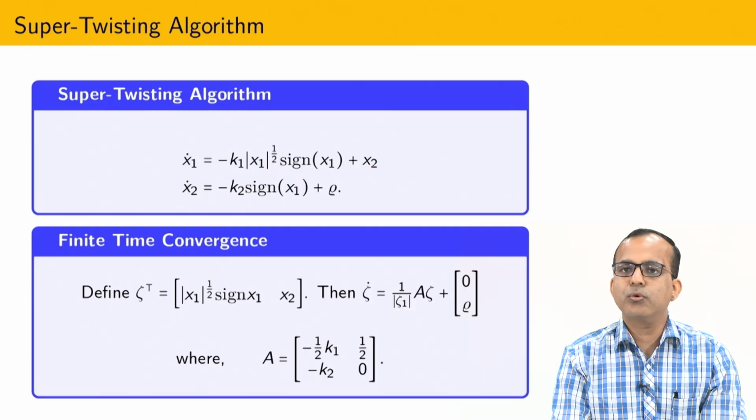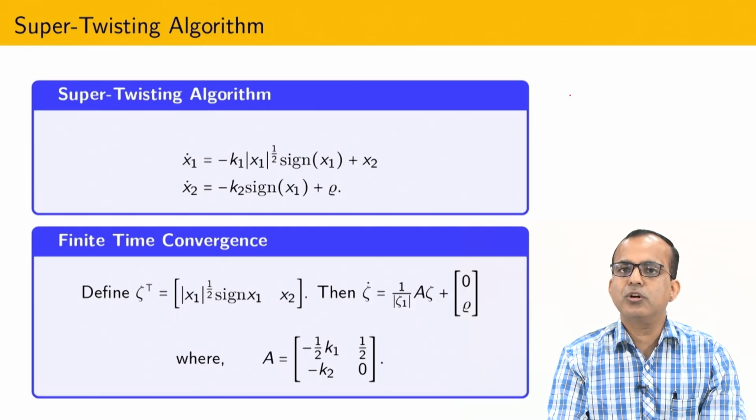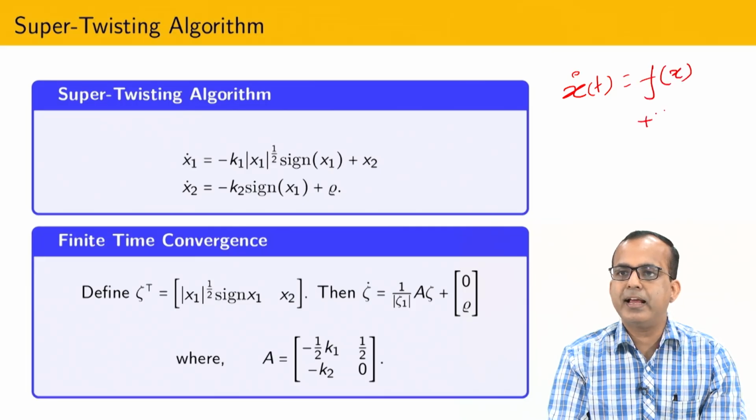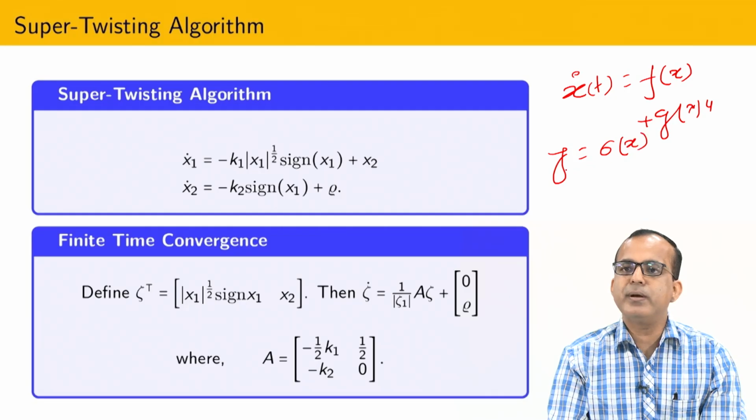Before going on to the further concepts, let us try to understand the notion of higher order sliding mode control, just to revise the notion. What we have seen in the previous classes: suppose I have a system x dot equals f(x) plus g(x) into u, and y equals sigma(x), and suppose I want to maintain sliding along this output variable. Then how do we define the order? We take the first derivative.